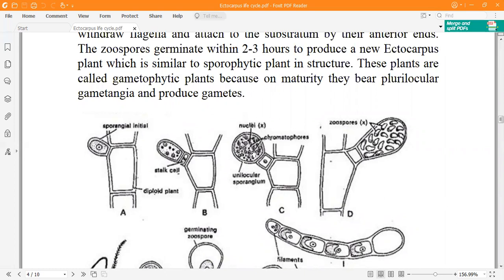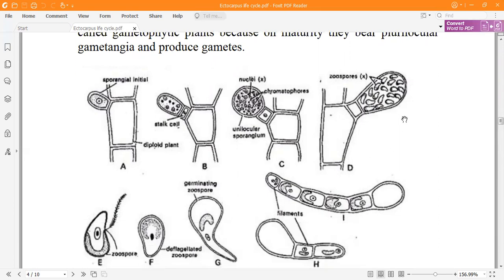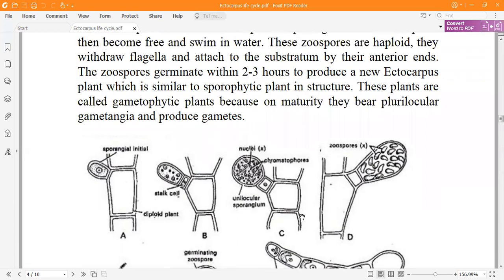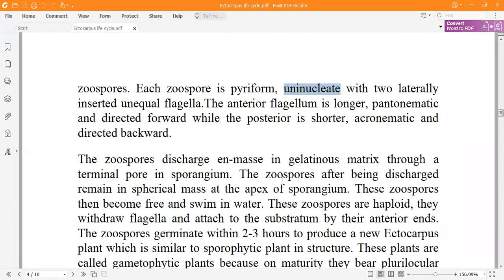There is only one locule. That's why it is called a unilocular sporangia. Its nucleus will first divide by meiosis, then the rest of the divisions are mitotic, which will form a number of zoospores. So it will produce a number of zoospores.